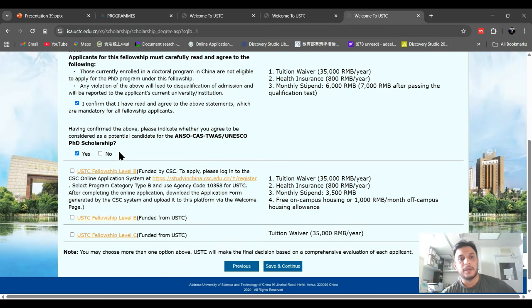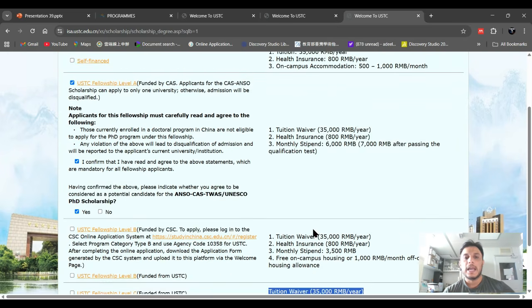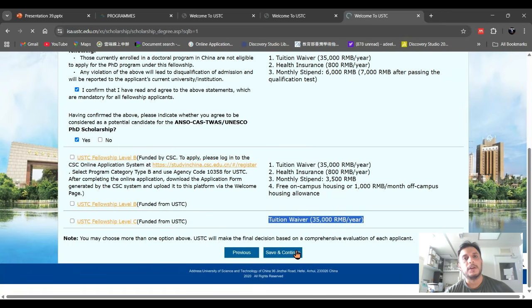It's very important. Those students who are going to apply under the USTC scholarship have to choose this part. USTC also provides some scholarships like Fellowship B and C, and they give you a tuition fee waiver only. So you have to remember these things. But today we are going to apply for the CAS ANSO scholarship. You have to choose this part, and after that you can click on save and continue.